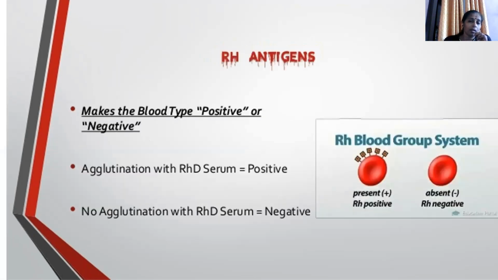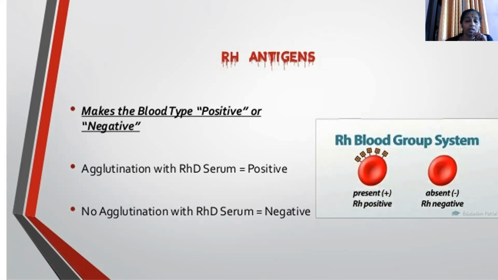So as I said, there is positive and negative, which depends on the presence of the Rh factor. Other than antigens and antibodies, the blood cells also have another factor called the Rh antigen on top of them. Those blood cells having Rh we call positive, and those which do not we call negative.